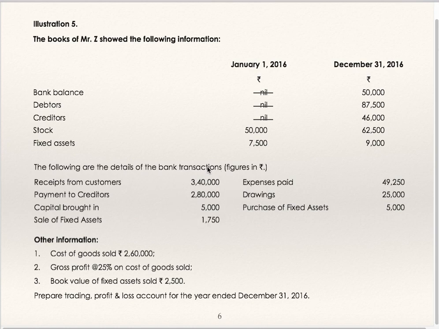Now you have closing bank balance and all bank transactions, receipts and payments. So if you prepare the bank account and enter these receipts, payments and closing balance, you can get the opening bank balance. I will show you the workings now.